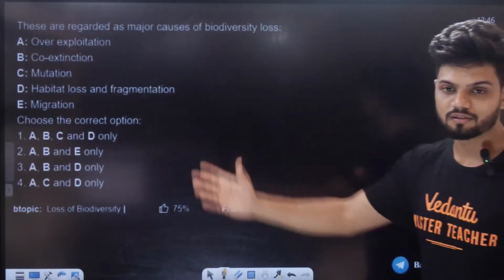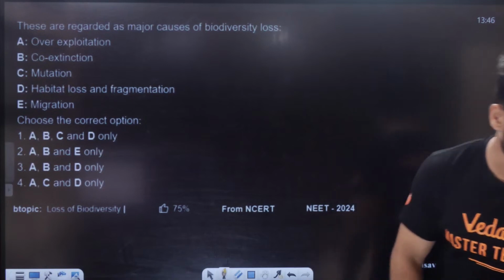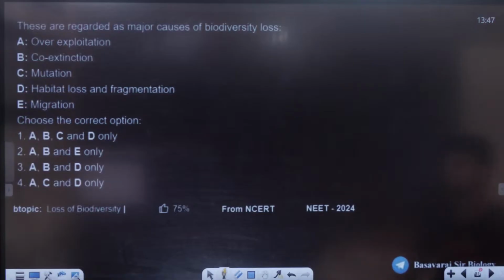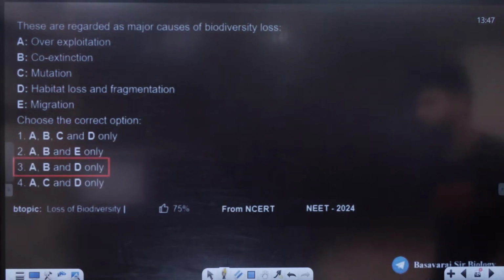And with that, question on the board. Let's see who can solve. Question on the board, students. I'll give you exactly 20 seconds. These are regarded as major causes of biodiversity loss. See, overexploitation is there, co-extinction is there, habitat loss is there. So A, B and D, yes or no? A, B, D. Tell me the answer. Yes, A, B, D is the answer.